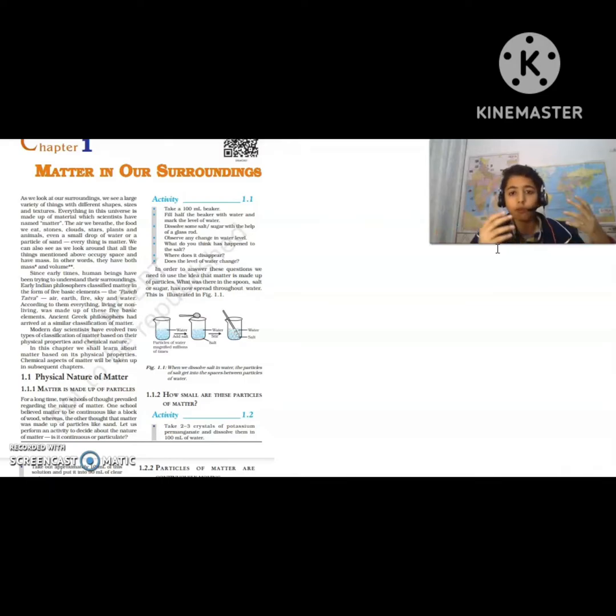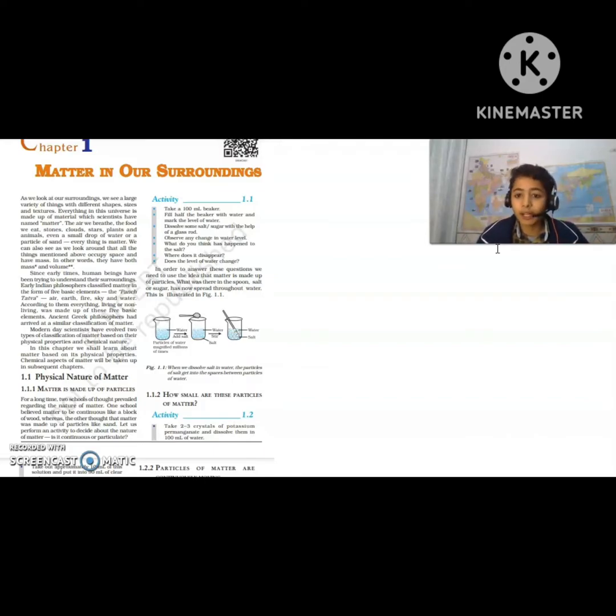But what about the modern time? The modern scientists have classified matter into two types. First is physical, second is chemical. So in the first chapter, matter in our surroundings, we are going to cover the physical properties of matter. Okay, so now let's start. The first topic of this chapter is the physical nature of matter.